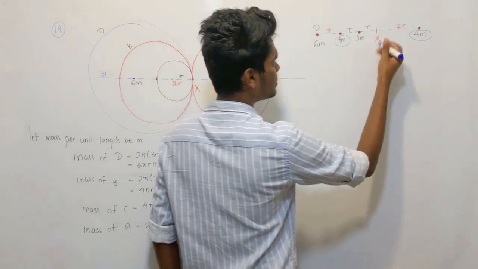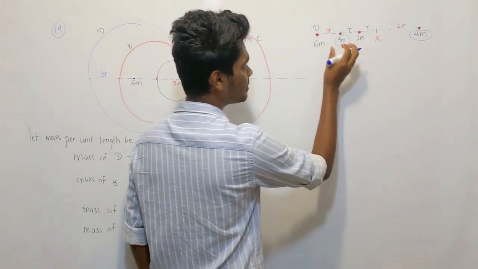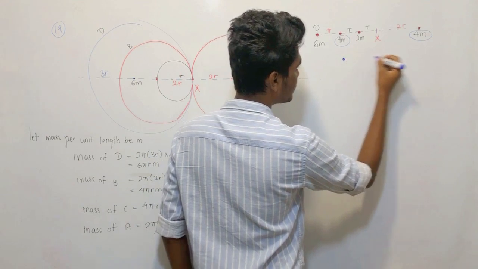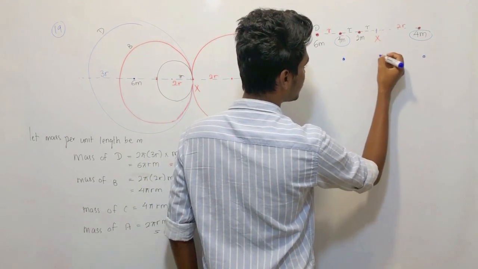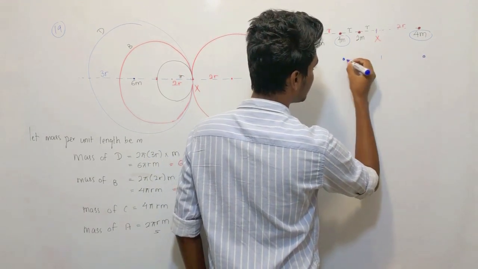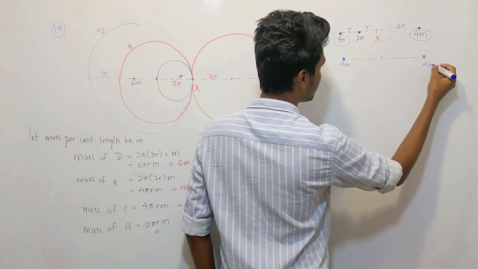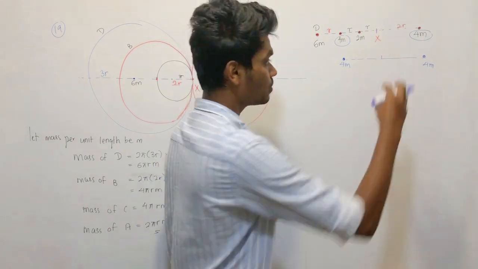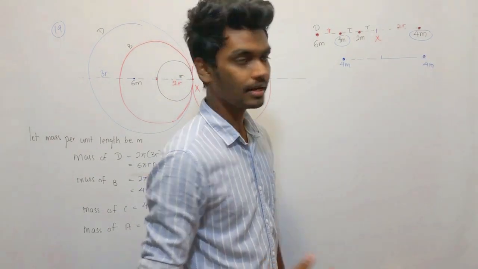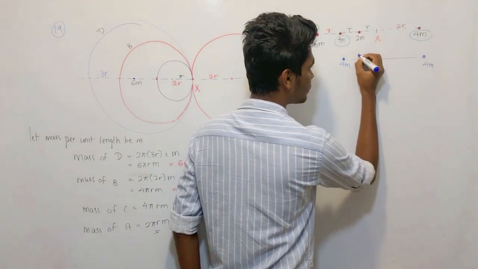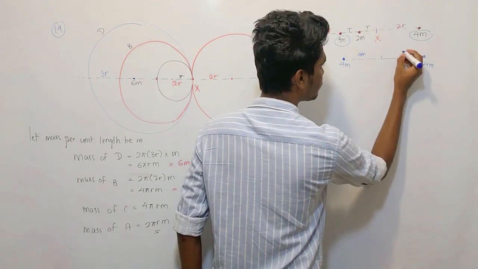So what is the ratio between the distance masses? It's like this: 4m is here, 4m is here, x is at this point, right? 4m, 4m. What is the mass ratio? 1:1. So usually use this method, right? So 4m mass, write it here, 4m. This mass, write it here, 4m, right?